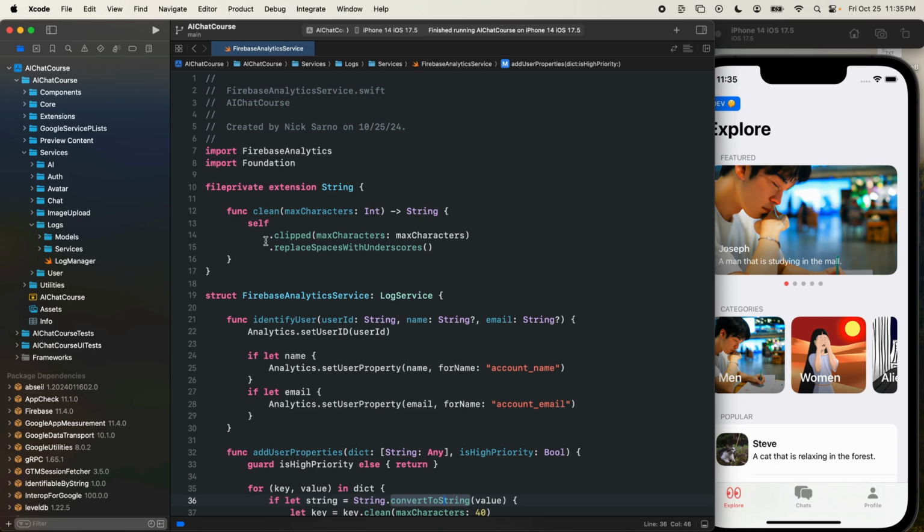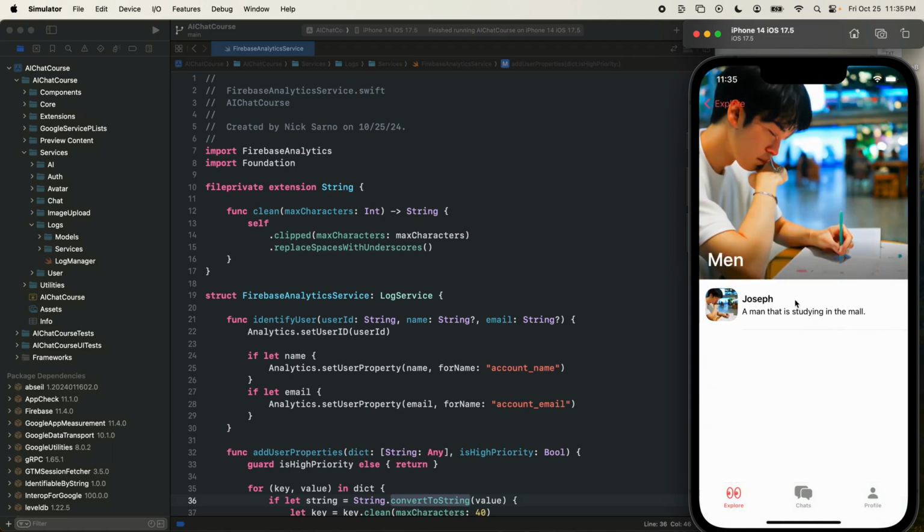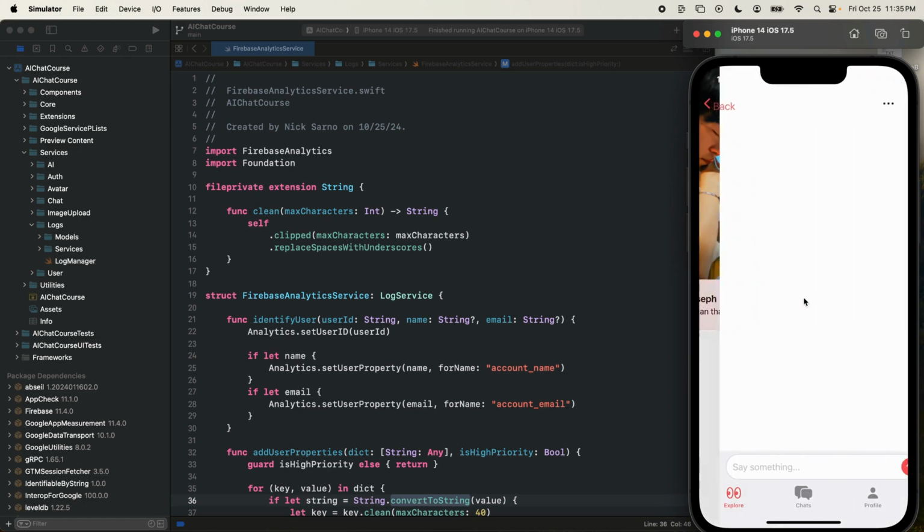Second thing I'm going to note here is that there are different mentalities when you create analytics. And the question is, what do we want to track in our app? The first time I built an app, I thought, well, let me add the big things. So if I looked at the screen, I would think, well, maybe I want an analytic when a user clicks a cell. And then maybe I want an analytic when a user clicks on this cell. And then maybe I want an analytic when a user completes a message.